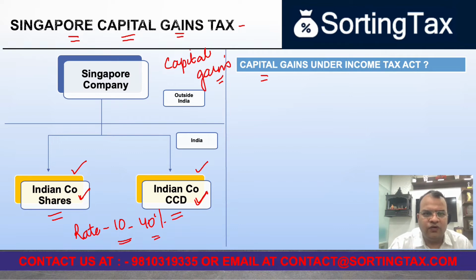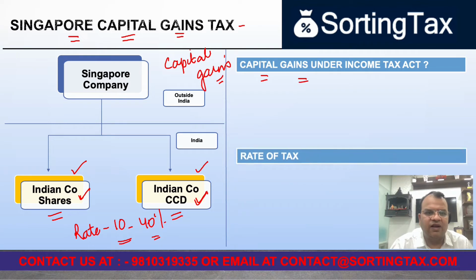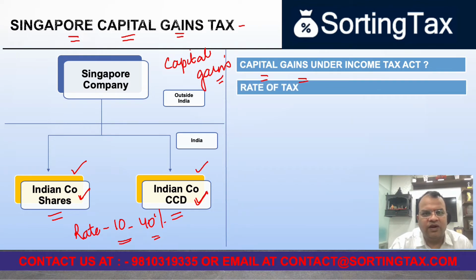Therefore, it is important to find out if capital gains is something which is leviable on transfer of shares or CCD, and second, if so, what is the rate at which these are liable? The rate of tax can be 10%, it can be 20%. This is insofar as long-term capital gains are concerned. But the rate can also be 15% or 40% depending on what kind of an instrument is transferred, what is the period of holding of that instrument, and other things.